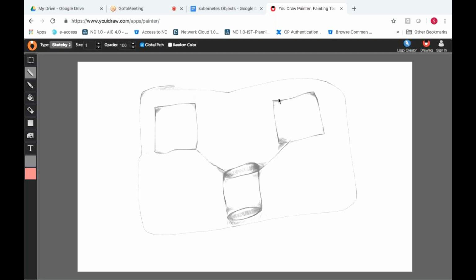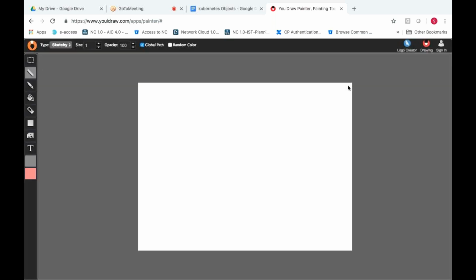Now, what is the purpose of the volume and what is the benefit of the volume? Let me ask you one scenario. Let me take a new image. Let's say you have a pod, the white colored one.